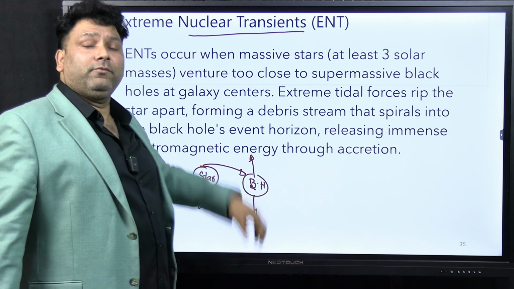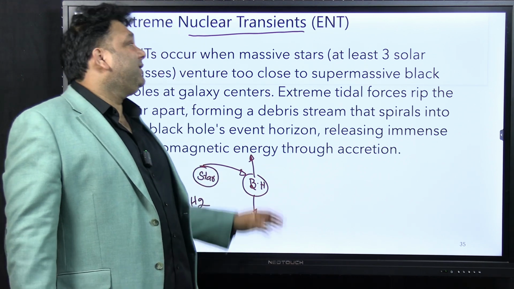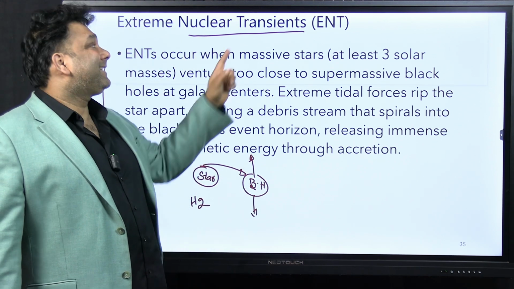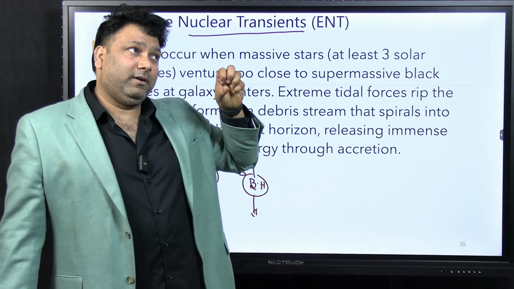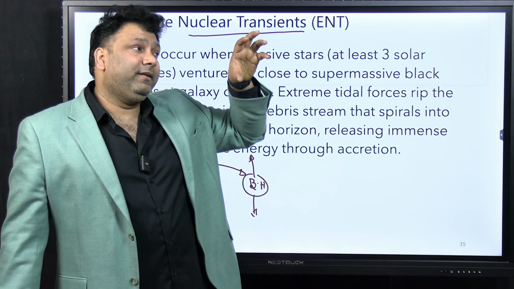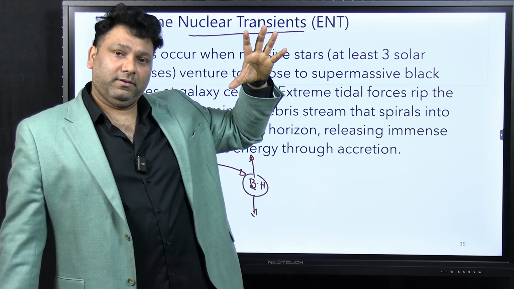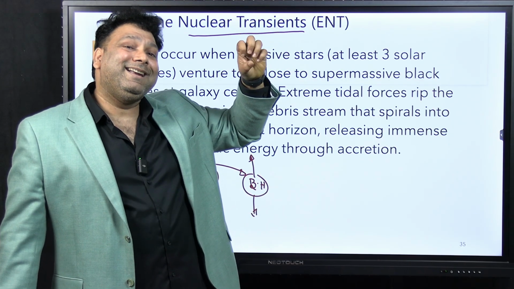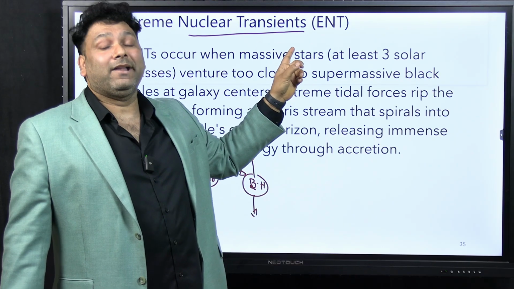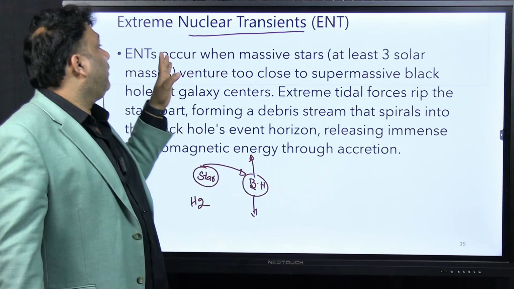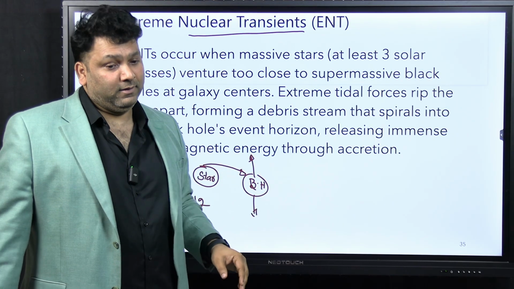So why nuclear? Because obviously the energy which is released here is nuclear energy. What does transient mean? Transient means in the universe, any light source is dimming or getting brightened up. If its light intensity is decreasing or increasing, it will be called a transient. So this is the full form of extreme nuclear transient.